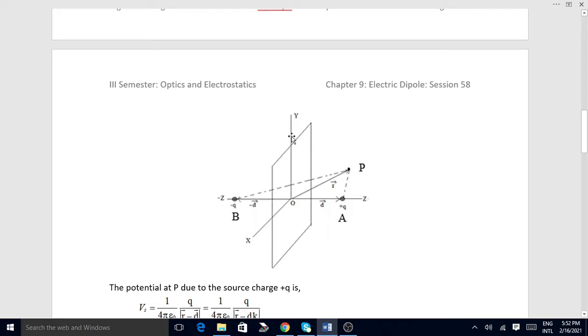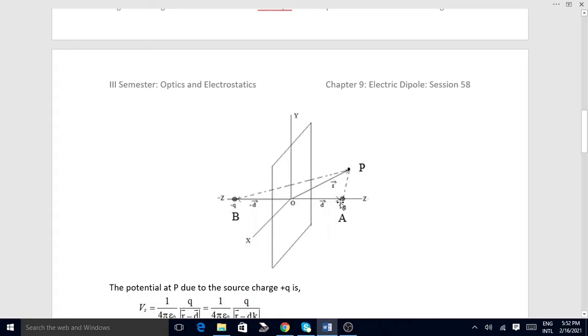Suppose in front of this plane you put a point charge plus q at some distance. This charge creates a field around it, and due to this field, charges will be induced on this metallic conductor. There will be induced charges.